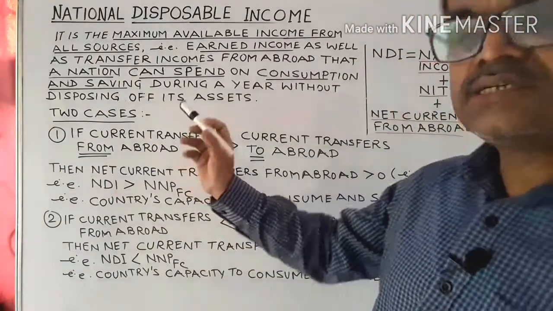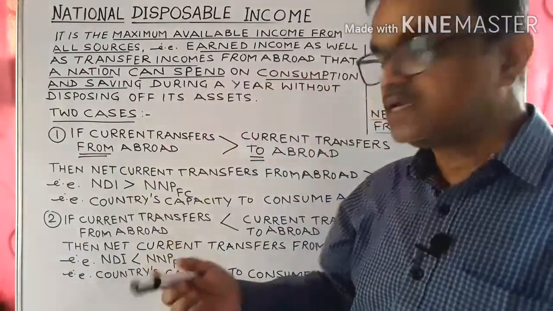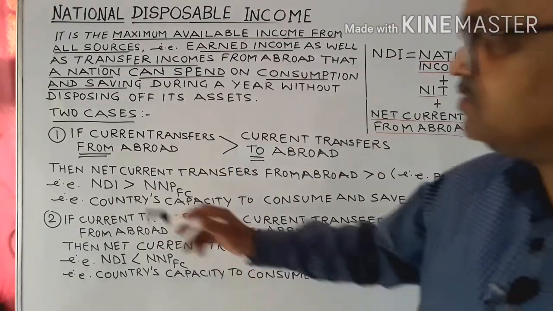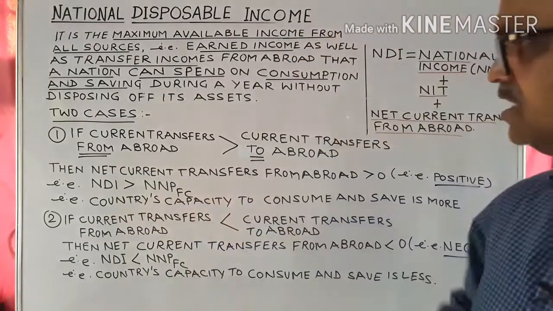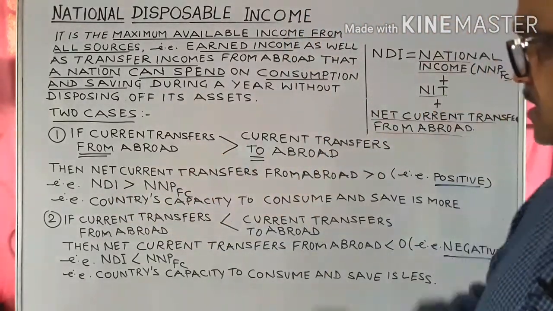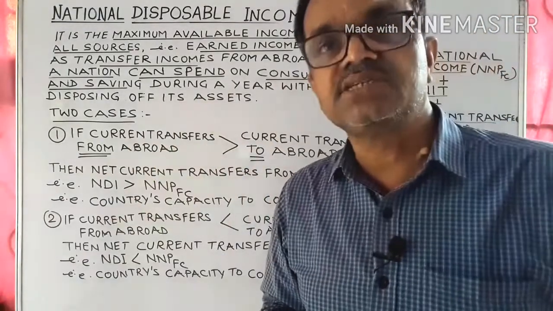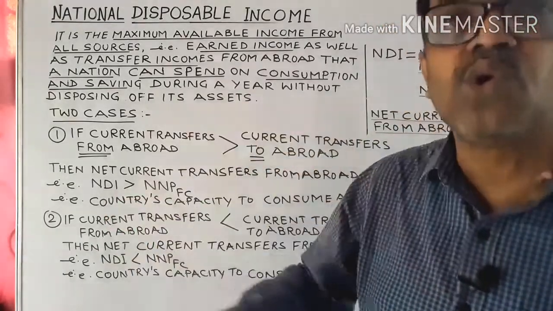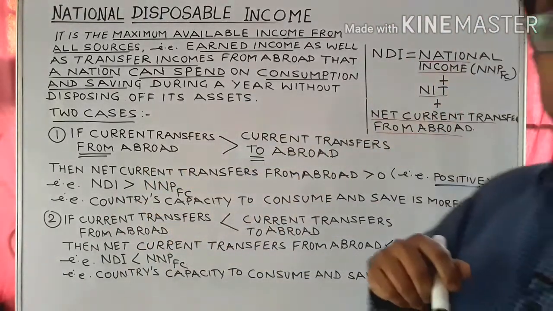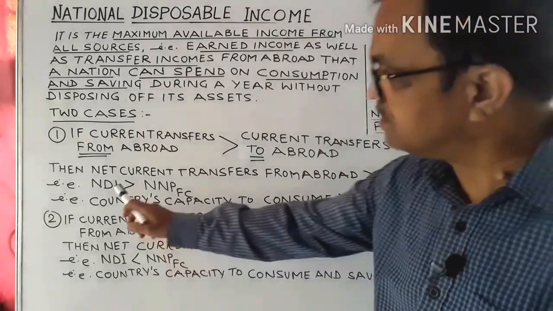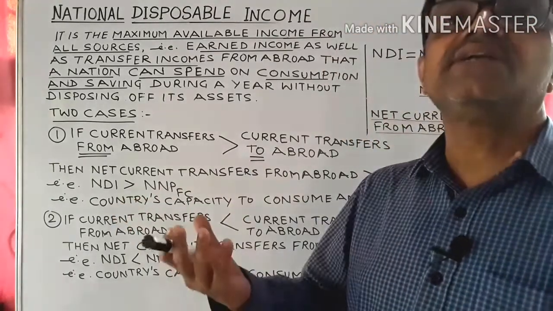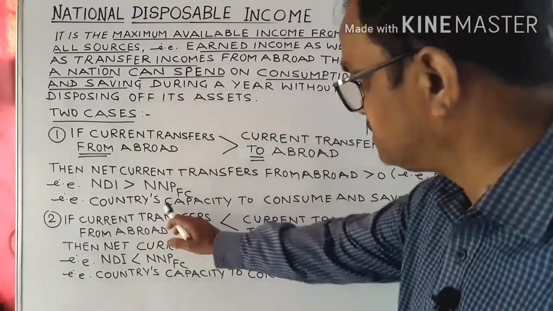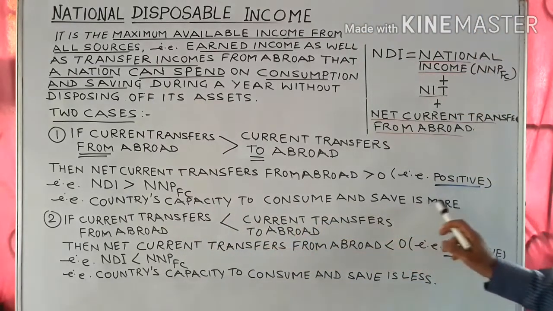If current transfers from abroad are more than current transfers to abroad, then what is the net result? Net current transfers, which is the difference of the two, is more than zero, that is, it is positive. And if it is positive, then national disposable income would be more than the national income. National income would be less, national disposable income would be more, which means the country's capacity to consume and save will increase.